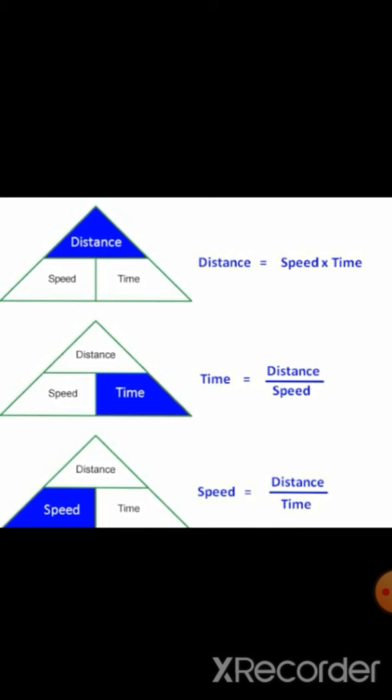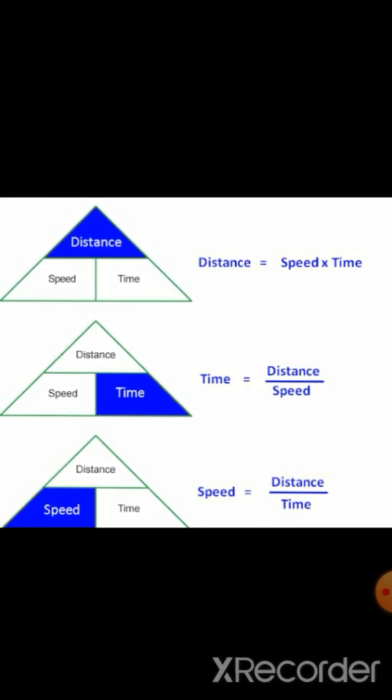If you consider the formula for velocity, you can take it as displacement by time. Generally, we denote speed or velocity with a letter V, distance or displacement by a letter S, and time by T. So we can have the formula for speed or velocity as V equal to S by T.